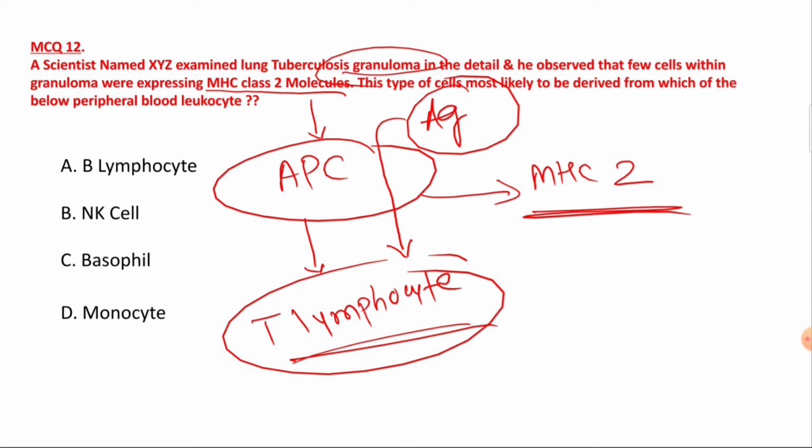etc. B lymphocyte. So here the answer would be monocyte, macrophage. They express the MHC class 2 as antigen presenting cells. And here the answer is not B lymphocyte, because B lymphocyte is also an antigen presenting cell, but the answer is monocyte, because in the granulomatous inflammation the main component is macrophage. Here we are talking about the granulomatous inflammation, right? So the few cells within the granuloma were expressing MHC class 2. So here the right answer would be macrophage, monocyte, also known by the name macrophage in the tissue, right?